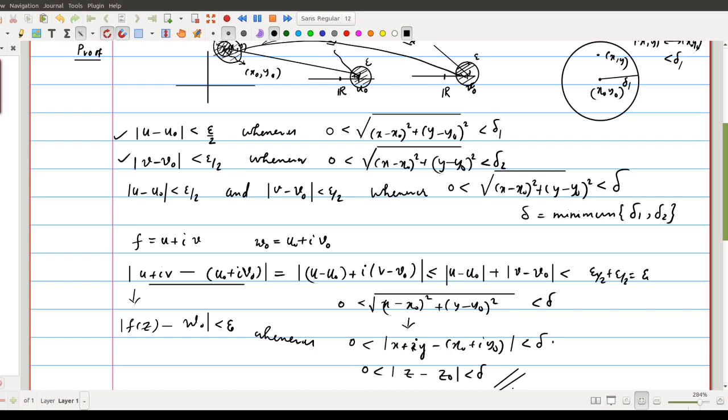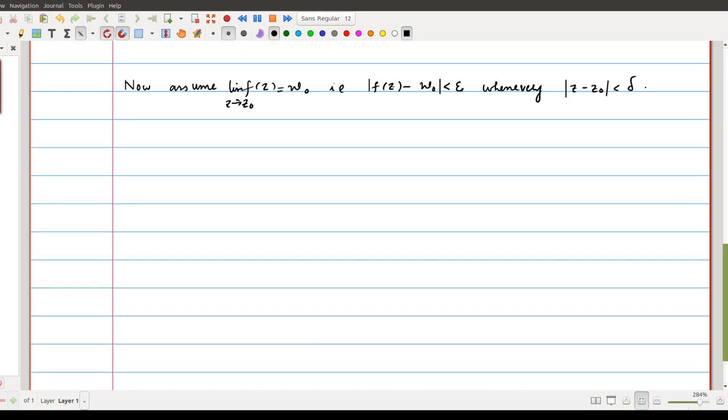Okay, now we prove the converse part by assuming f converges to omega naught. For the converse part, we assume the limit of f of z as z goes to z naught is equal to omega naught. That is to assume modulus of f of z minus omega naught is less than epsilon whenever modulus of z minus z naught is less than delta.